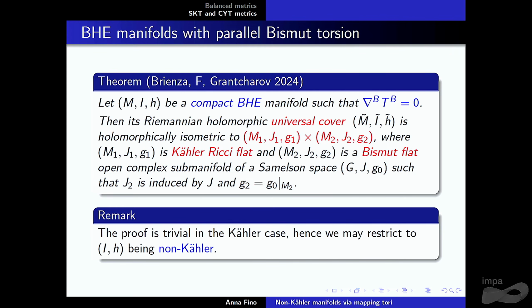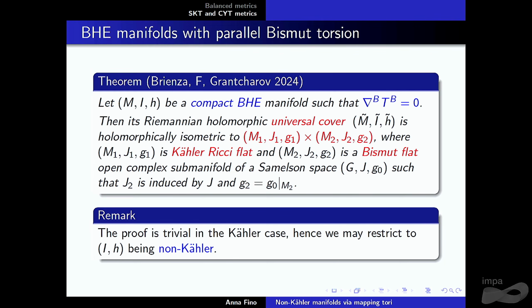Then we can show that the Riemannian holomorphic universal cover is a product, both as a complex manifold and as a metric, of a Kähler-Ricci flat manifold and a bismuth flat open complex submanifold of a Samelson space. So you go back to the product.